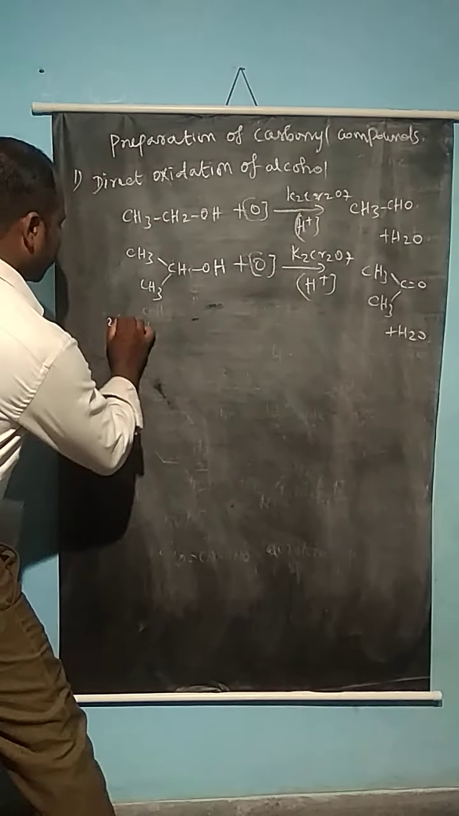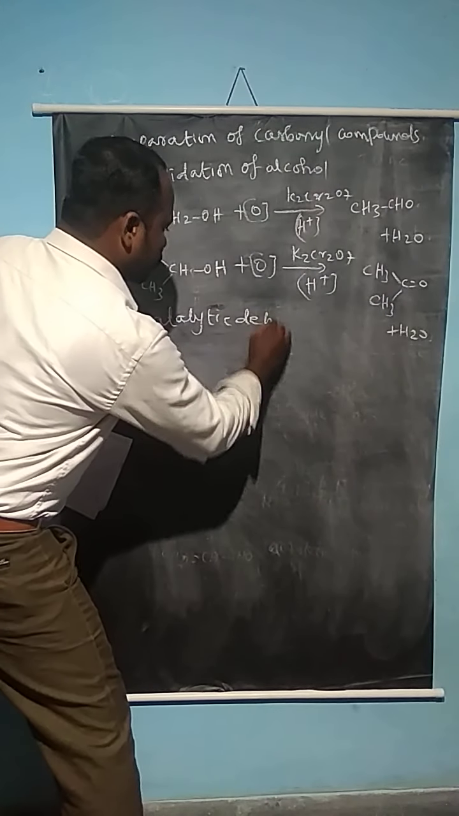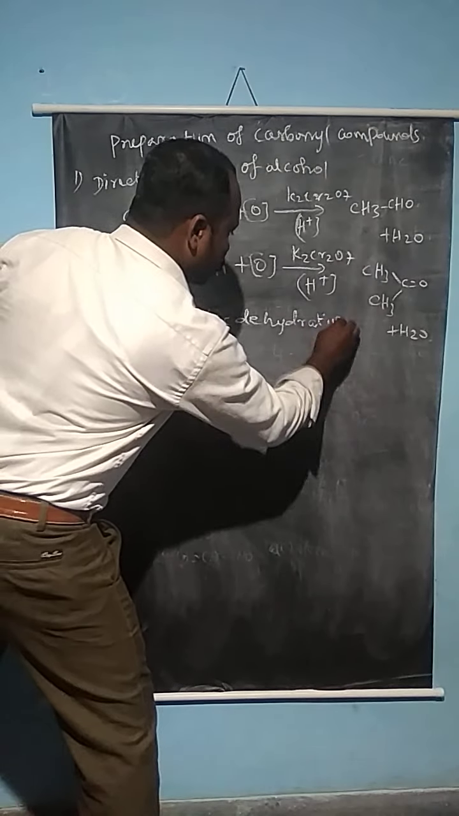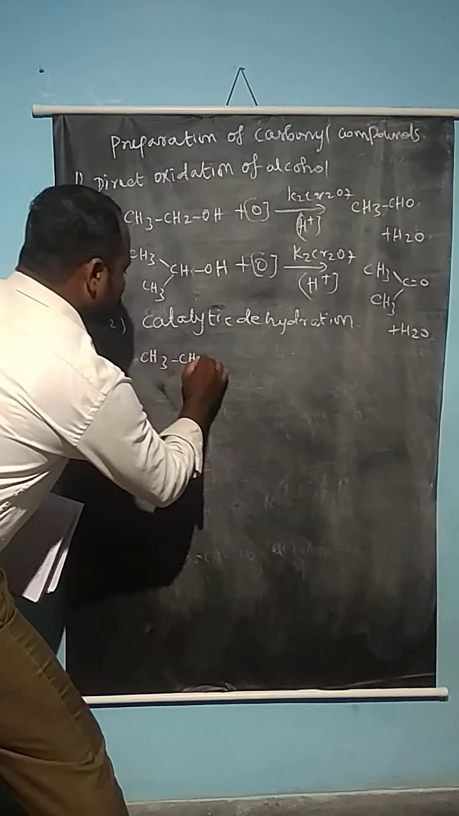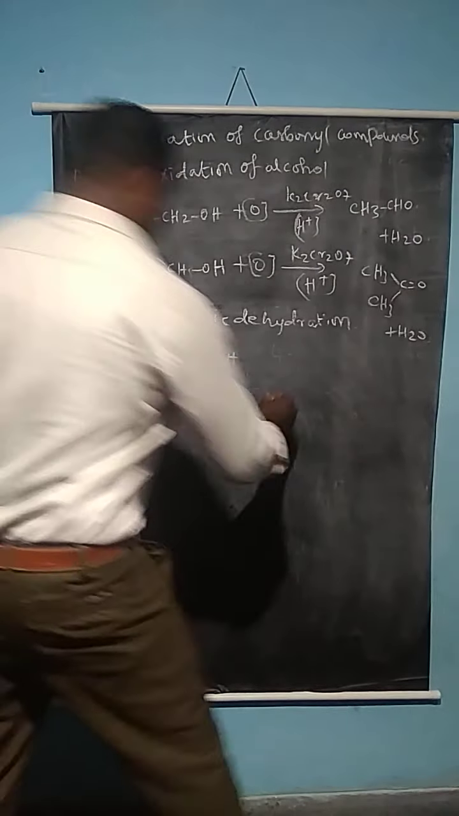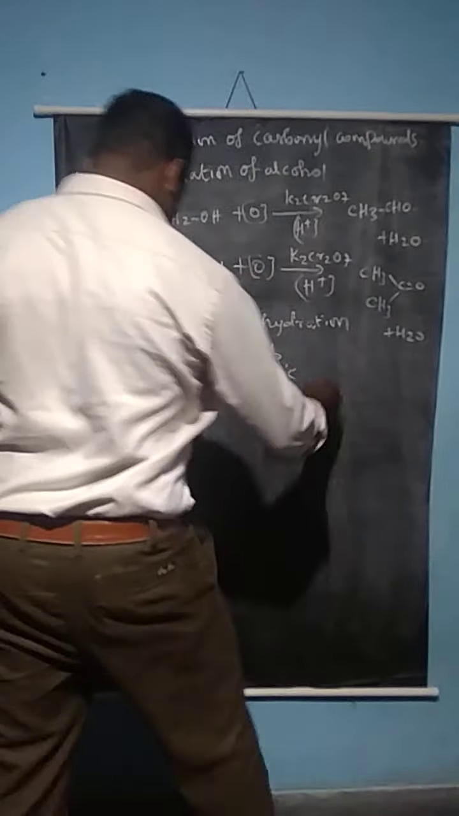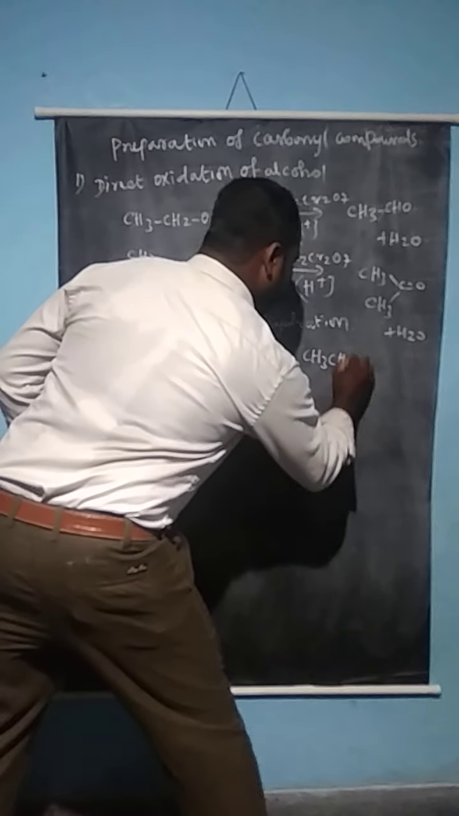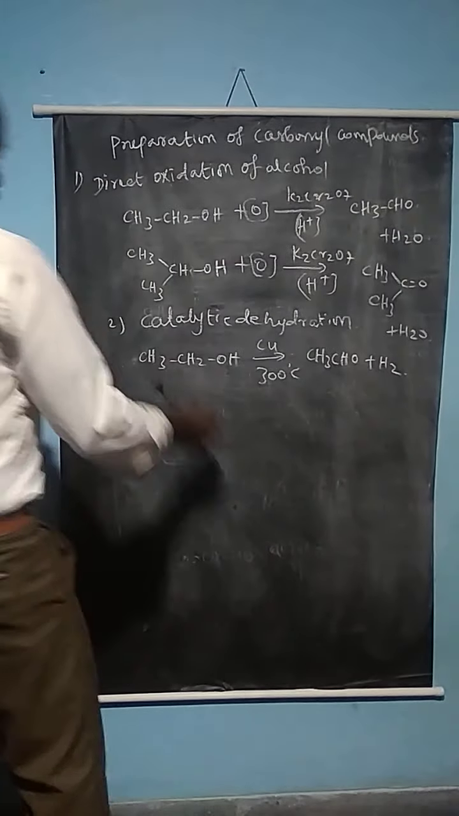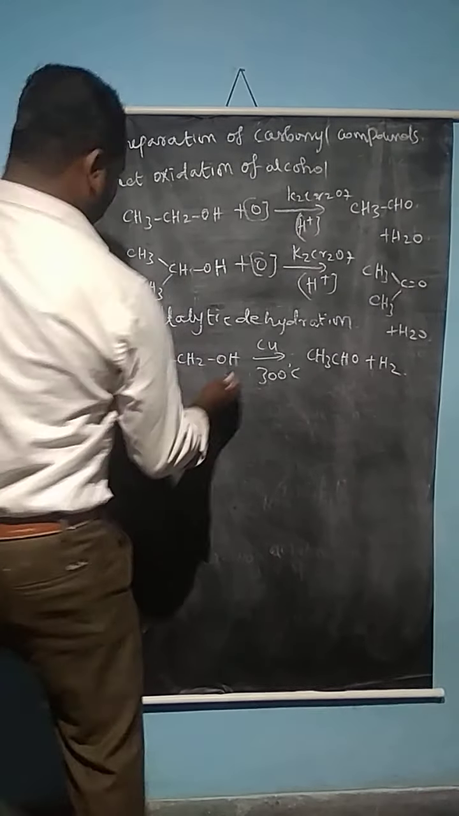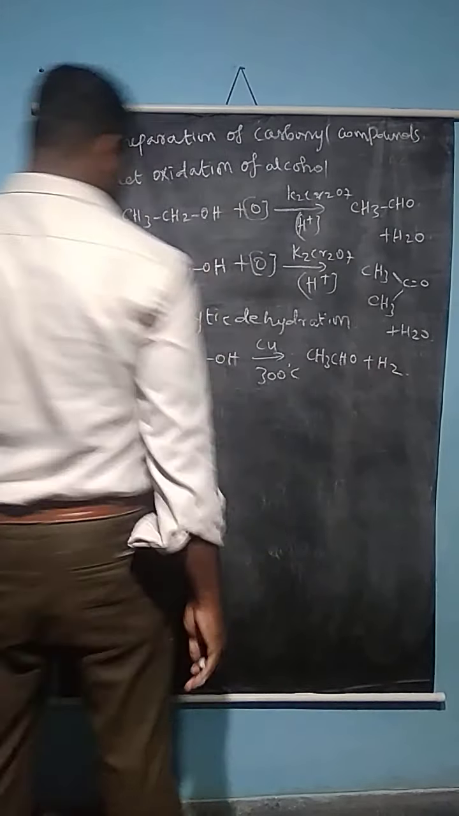Similarly, the second method is catalytic dehydrogenation reactions. You take the primary alcohol CH3CH2OH in the presence of copper as a catalyst at 300 degrees Celsius, and it gives the compound CH3CHO plus a hydrogen molecule eliminated. Similarly, if you take the secondary alcohol, it gives the ketone plus hydrogen eliminated. The third method is